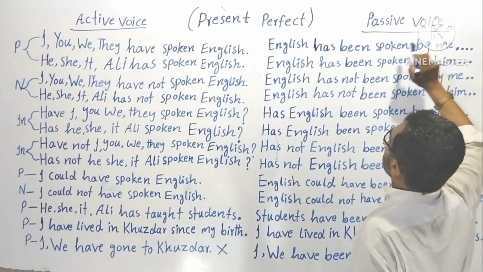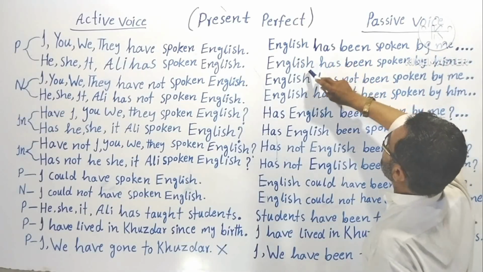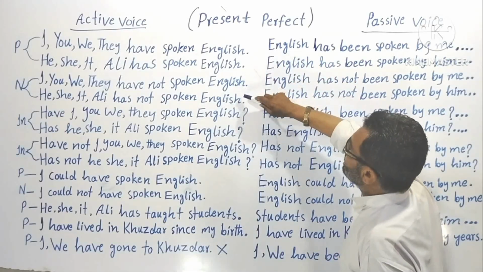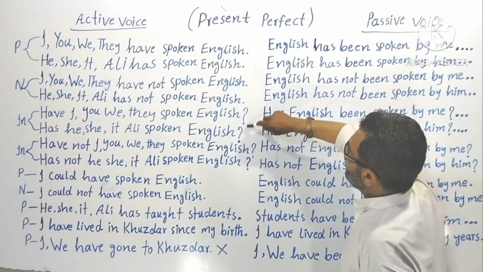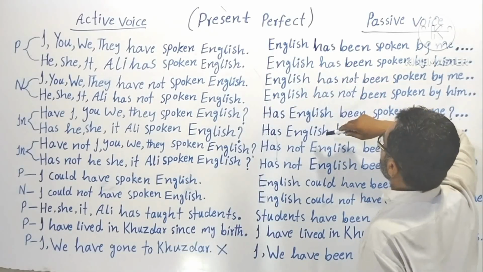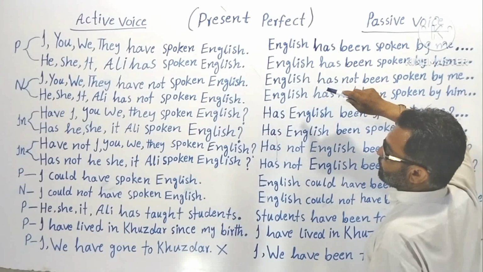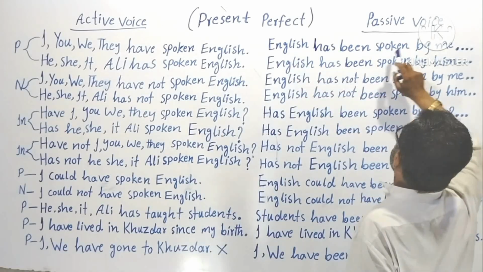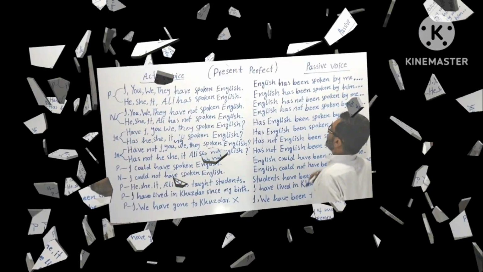English has been. Why "has been"? Because the subject is singular. You have to see these objects, then you have to put them as subject, then you have to put helping verbs according to them. Understood? English has been spoken by me.